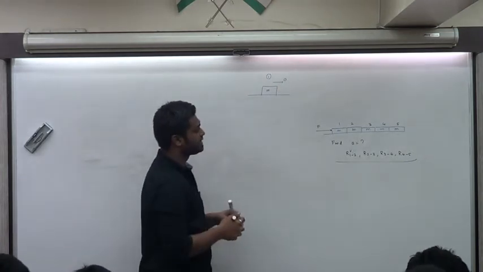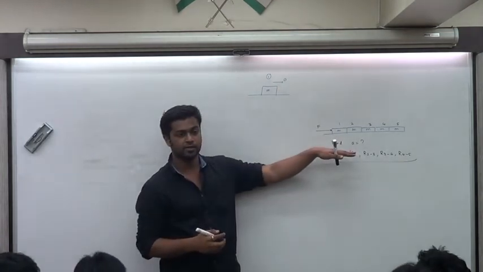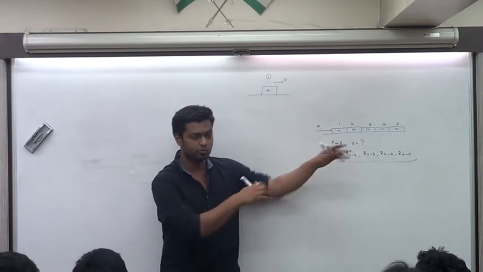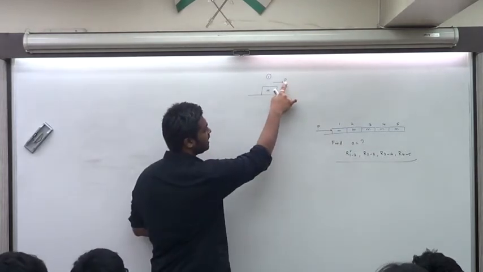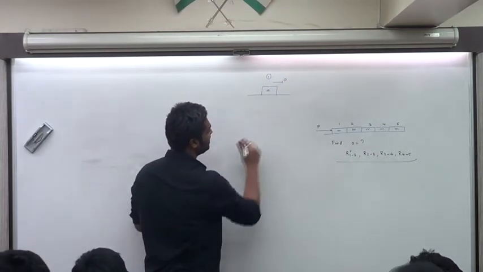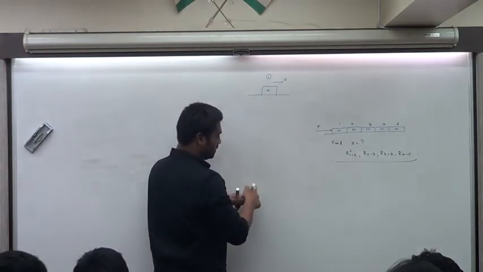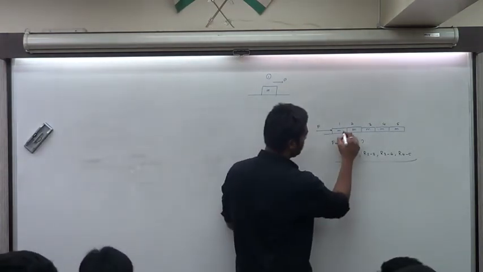One important thing we need to understand is that these all will move with the same acceleration. Yeah, all of them should move with the same acceleration. So I'm not really writing down A1, A2, A3, A4, A5. I'm writing all of them as A. Okay. Let me write over here.